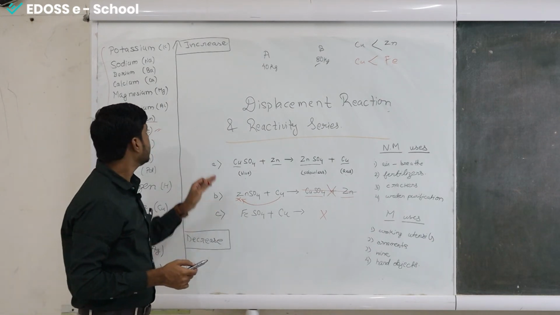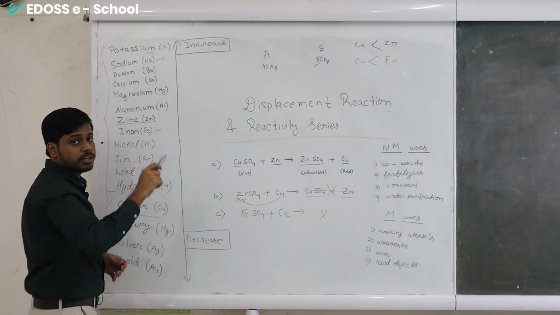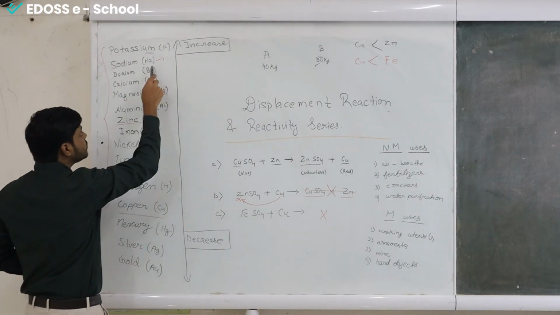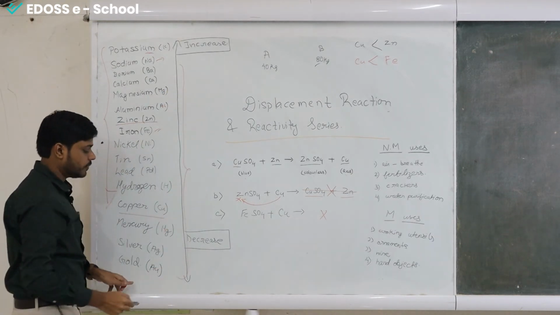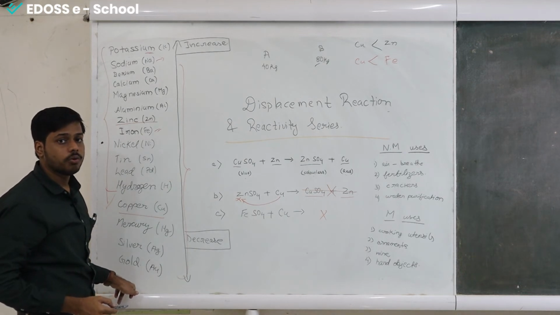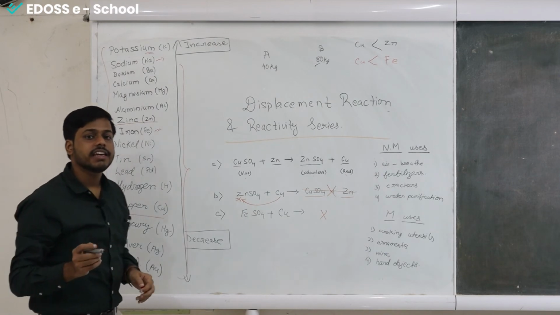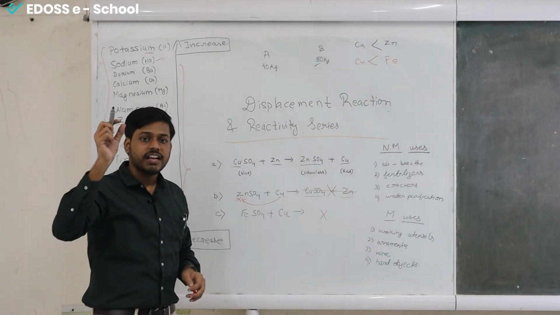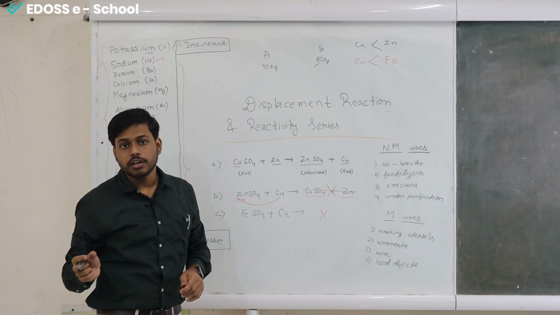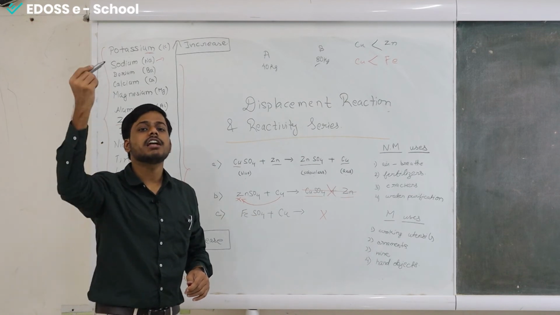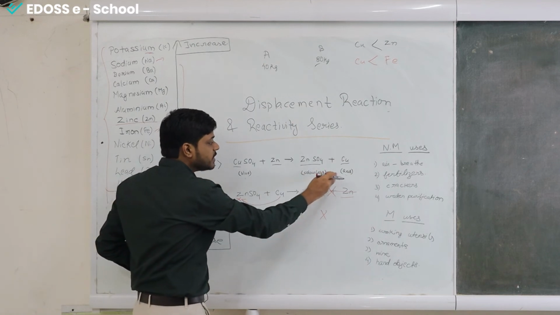Similarly, when we are talking about the most active metals, let's talk about sodium for instance. When sodium is present in an equation, it means it can displace all these elements, from here to here, from the compound or from the solution, because it is more active than all of them. So we can say an element present above another element can displace all the elements present below it, but the elements present at the bottom can't displace any element present above it. So this is for the reactivity series and this is for the displacement reaction.